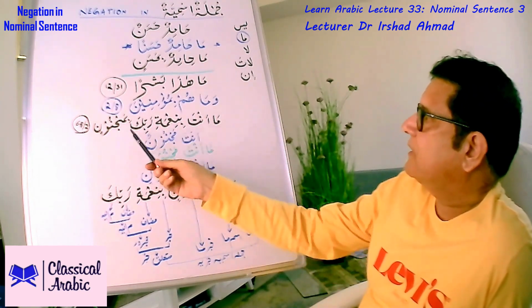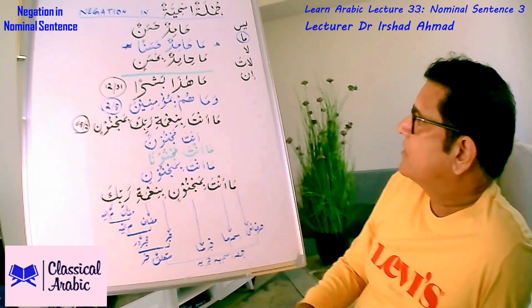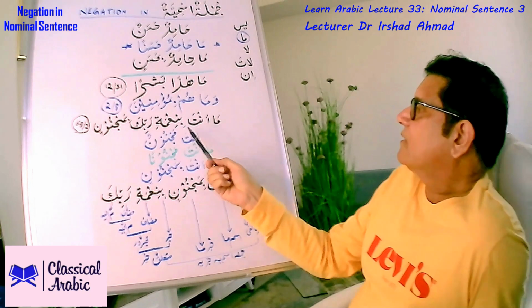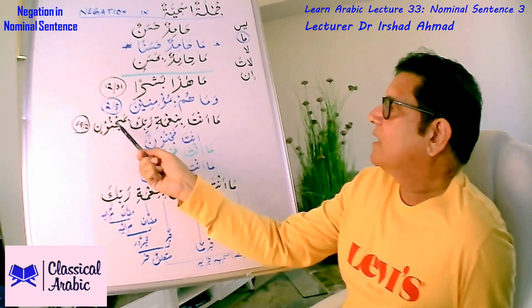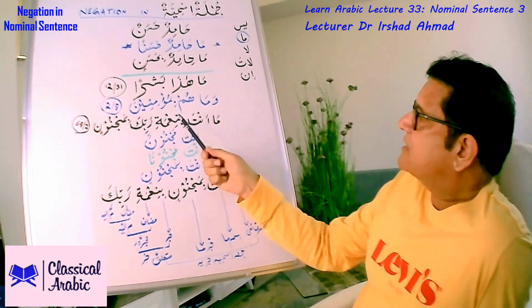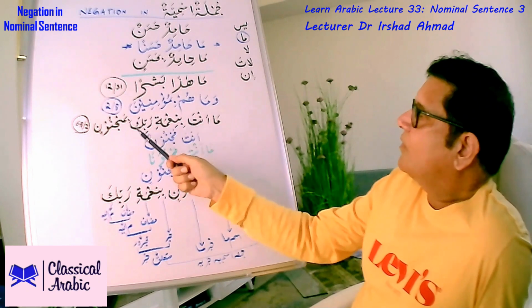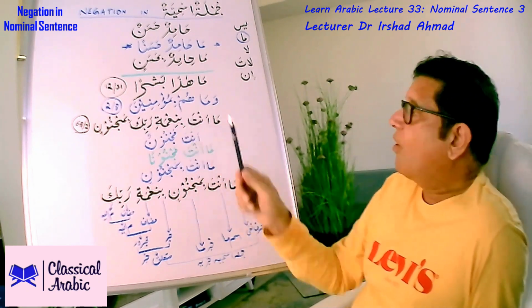We have another example from Quran here. This is Surah Qalam, ayah number 2. Ma anta bi ni'mati rabbika bi majnoonin. With the grace of your God, your Lord, you are not a madman at all.